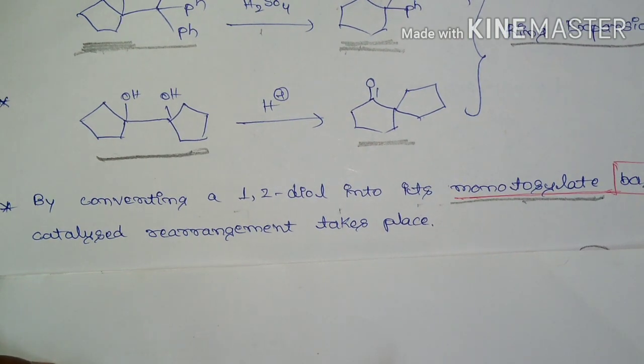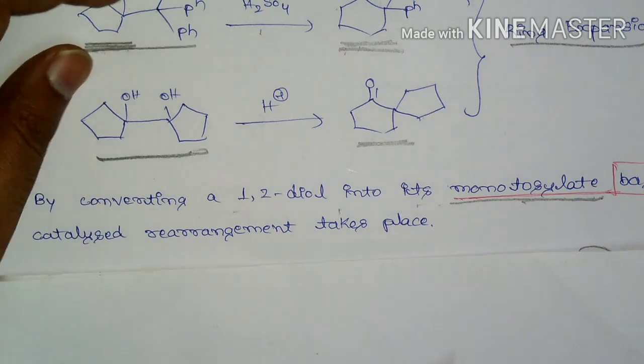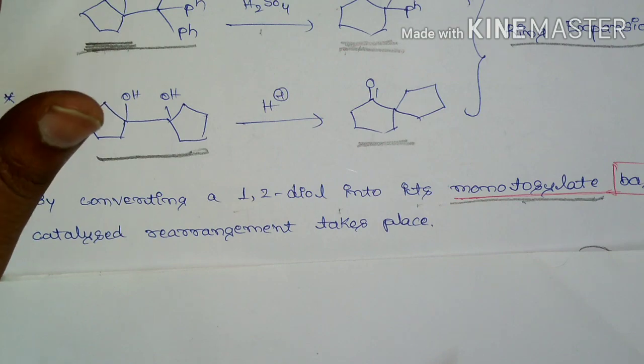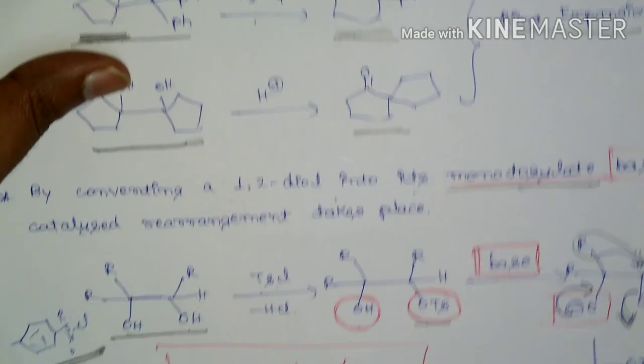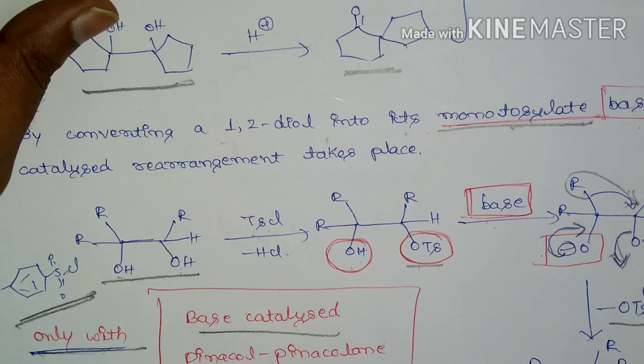So instead of taking the 1,2-diol, if you take the monotosylate, then the rearrangement will become base catalyzed, not acid catalyzed. It becomes base catalyzed only in the presence of a monotosylate. So here is the base catalyzed pinacol-pinacolone rearrangement.